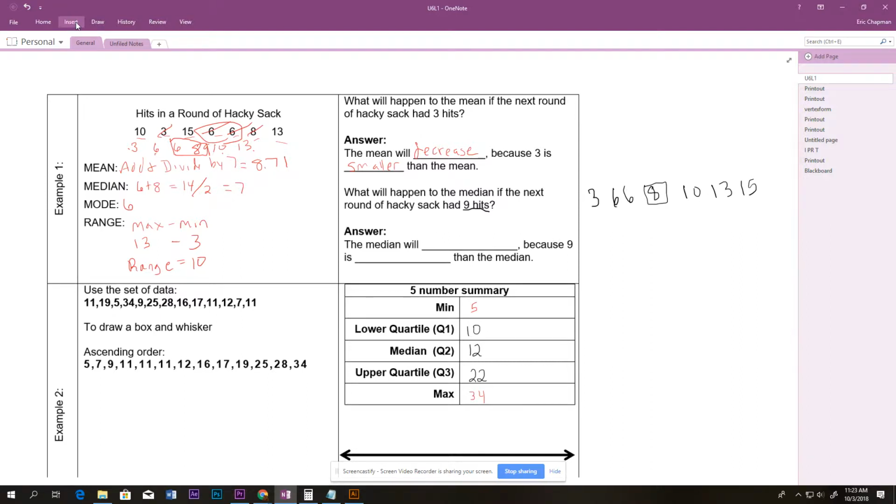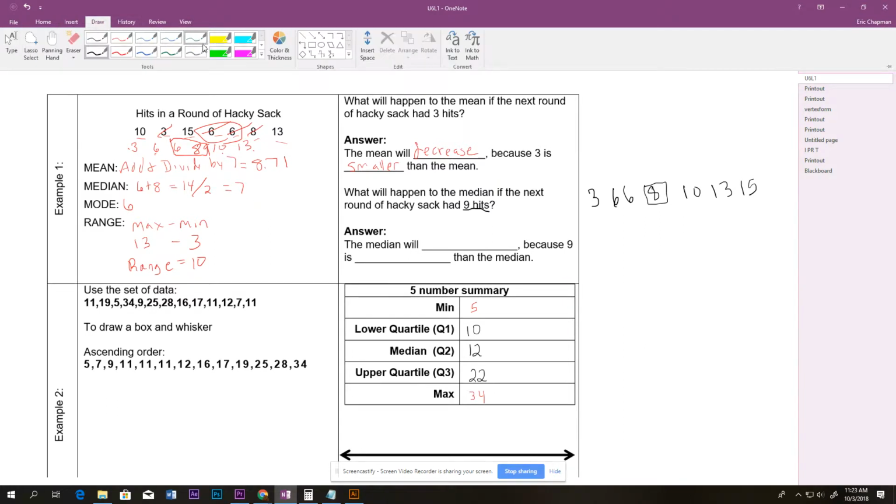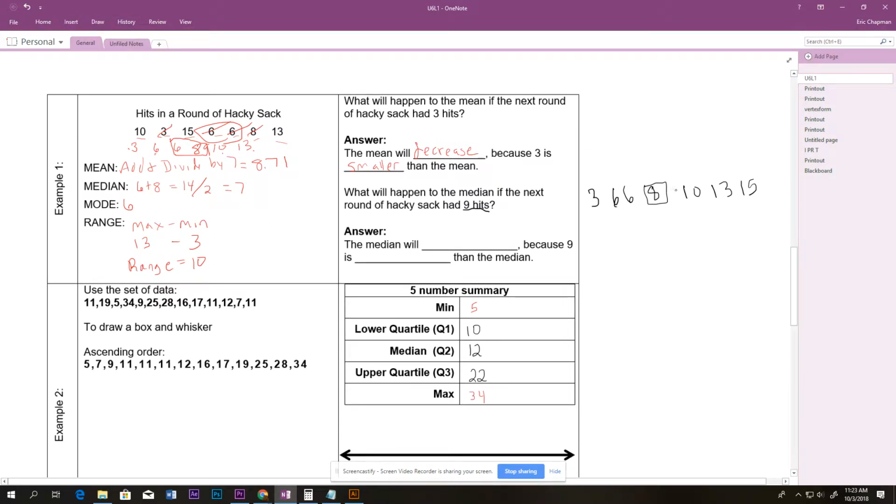But the next round is going to have 9, so that's going to be right there. So now what happens to the median? 3, 6, 6, 8 is now below, and 9, 10, 13, 15 above. So we have to add the two numbers in the middle and divide by 2. So 8 plus 9 is 17, divided by 2 is 8.5.